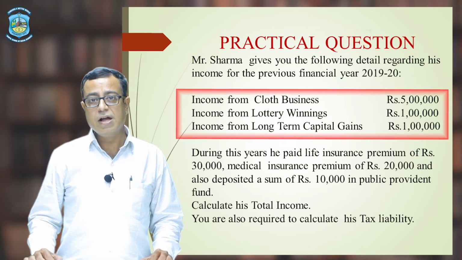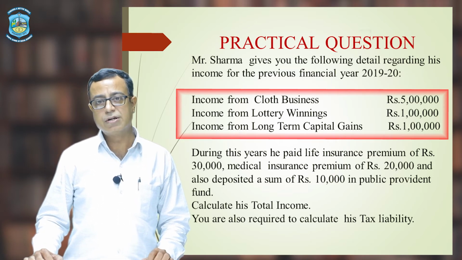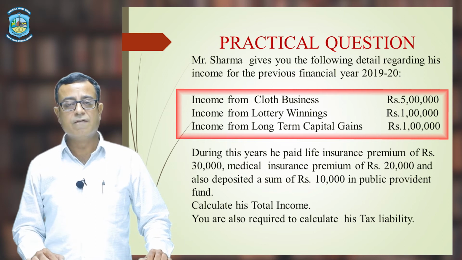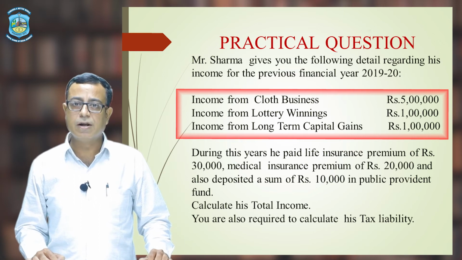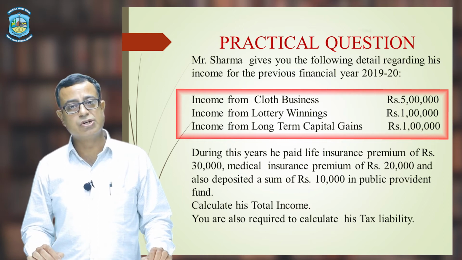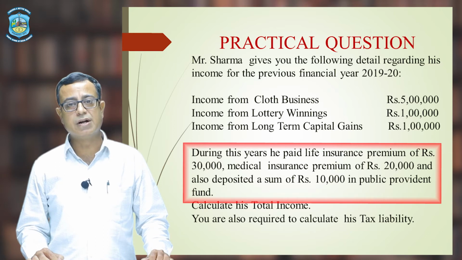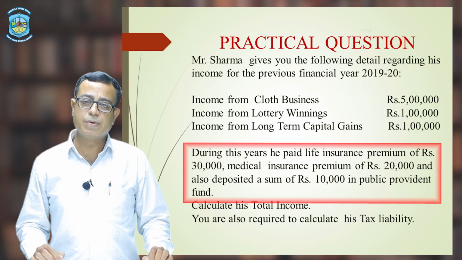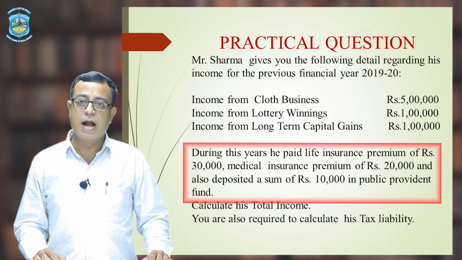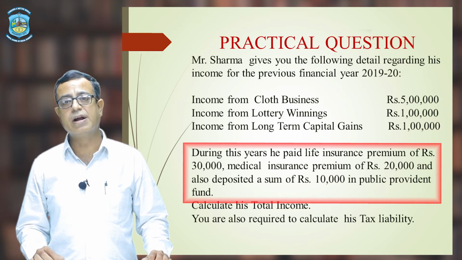We have income from cloth business of 5 lakh rupees, lottery winning of rupees 1 lakh, and long term capital gain of rupees 1 lakh. All these incomes are related to Mr. Sharma. Mr. Sharma also paid life insurance premium of rupees 30,000, medical insurance premium of rupees 20,000, and rupees 10,000 in public provident fund.